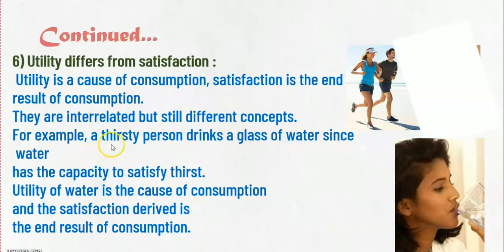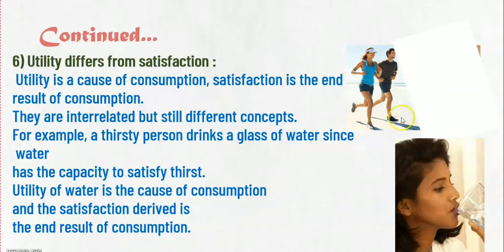For example, a thirsty person drinks a glass of water since water has the capacity to satisfy thirst. The utility of water is the cause of consumption and the satisfaction derived is the end result of consumption. So we can see water has a utility. See, in this example, water has a utility, but its utility is going to be increased when people complete their exercise.